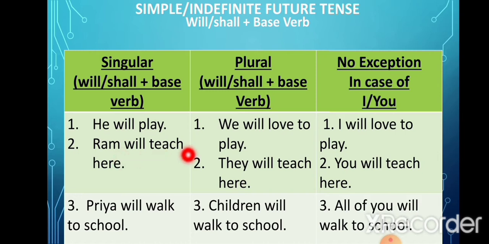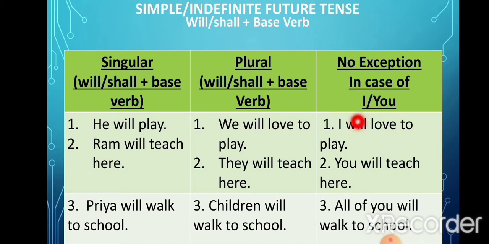Look at another example. Ram will teach here. Priya will walk to school. Now in case of plural subjects, we will love to play. Now here the subject is plural, we. Still we have used the first form of the verb, that is love, and with that we have used will. They will teach here. Children will walk to school.